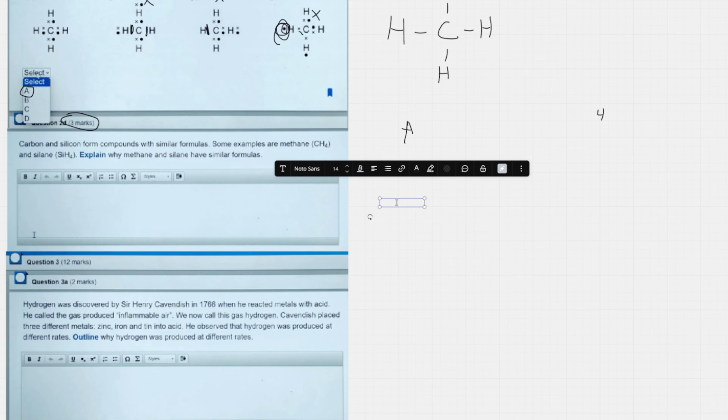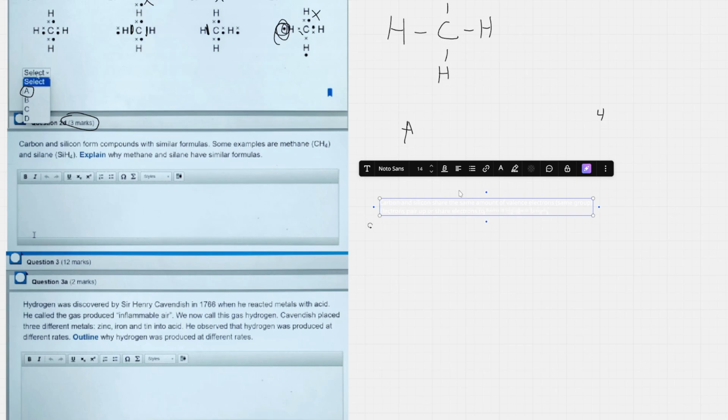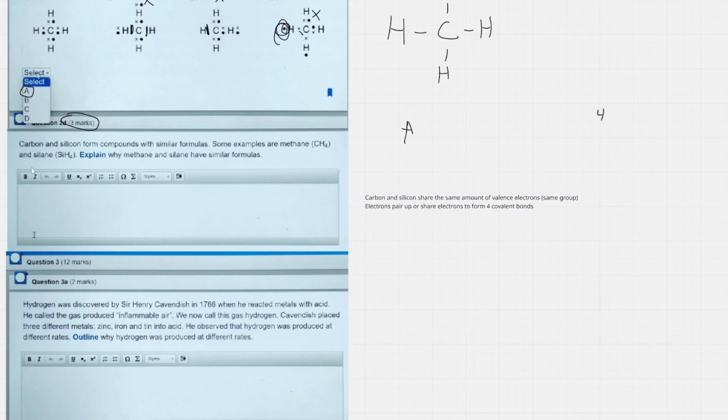The first one would obviously be for writing that carbon and silicon share the same amount of valence electrons, same group. The second point would be that electrons pair up or share electrons to form 4 covalent bonds. You would net all 3 marks, one for this, one for the electrons pairing up, and one for the 4 covalent bonds.